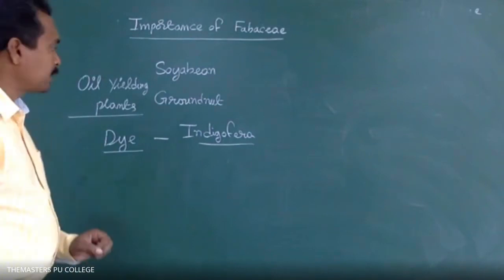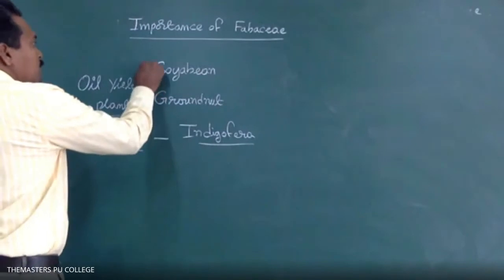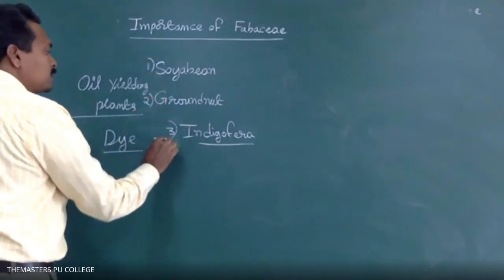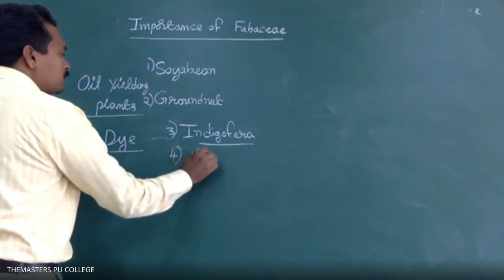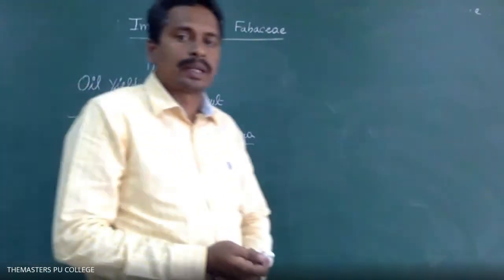Dye is extracted from which plant? Option 1 is soybean. Option 2 is groundnut. Option 3 is Indigofera. Option 4 is banana. What is the answer? Indigofera. Option 3 is correct.